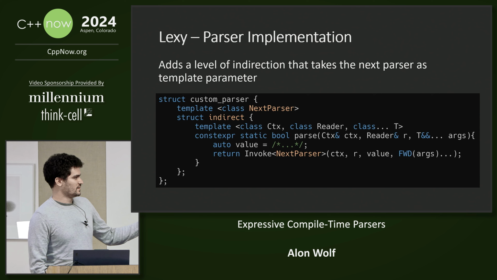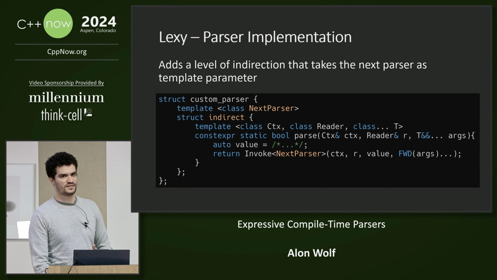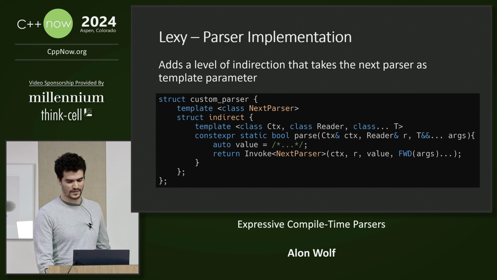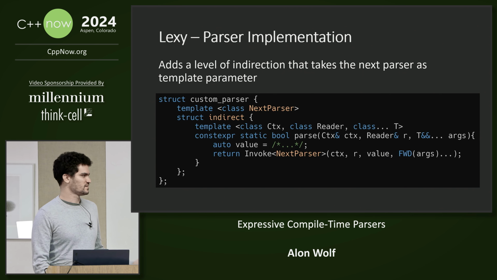The reason that it is here is because the parse function can then invoke the next parser with additional or modified parameters. You can think of it as a callback or continuation. And this solves the problem of dealing with different return types. The parsing results are simply passed into the next parser as function arguments.